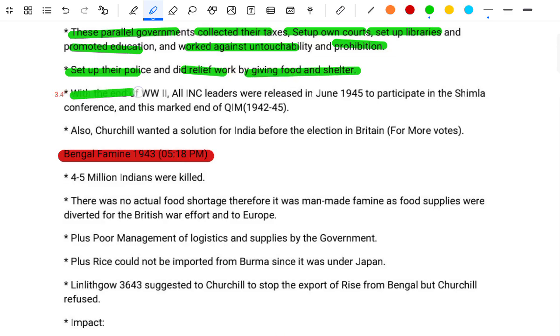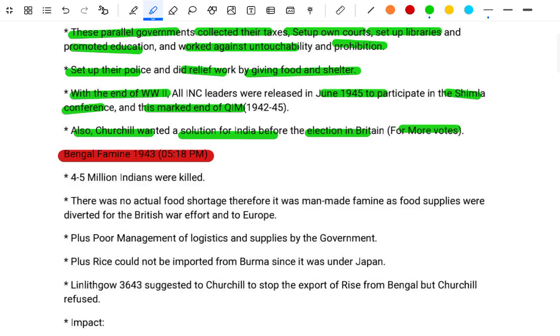With the end of World War II, all the Indian leaders were released by June 1945 for participation in the Simla Conference, and this marked the end of the Quit India Movement, 1942 to 45. Also, Churchill wanted a solution for India before the British election, for more votes.